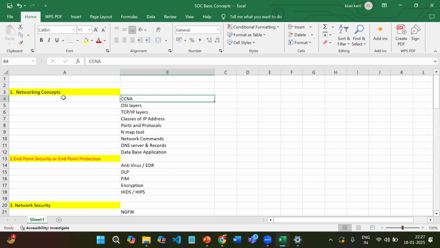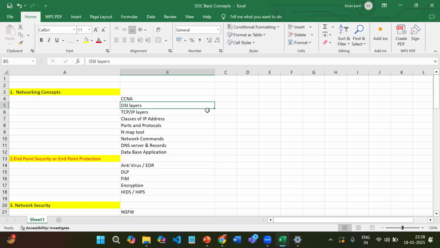Okay. Then coming to the OSI layers, these are the basic concepts, like everyone knows, right? In the OSI model, there are 7 layers: physical layer, data link layer, network layer, transport layer, session layer, presentation layer, application layer. These are all the layers. In the next classes, I will explain what each layer contains and what exactly the workflow is there. Today's agenda is just to cover what concepts are available in security.